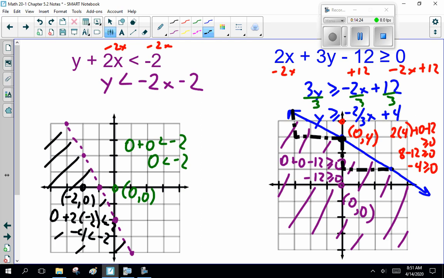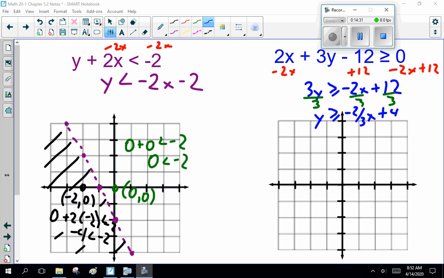Hang on. I did screw that up. Hang on a sec. My apologies, ladies and gentlemen. I screwed up my graph at the beginning. My y-intercept is 4, not 3. Getting old. Anyway, down 2 over 3. I'm getting a line like that. Those of you going, Mr. Sutton, you screwed it up. Yeah, I did. Oops. Life happens. Anyway.